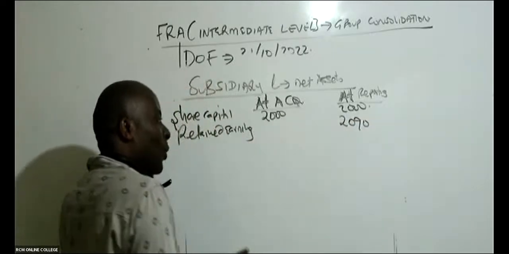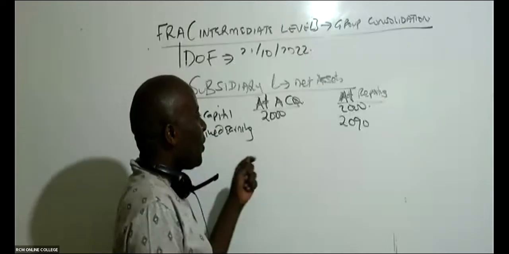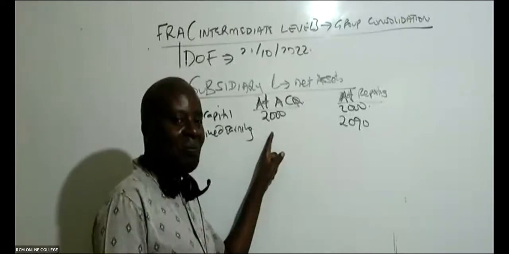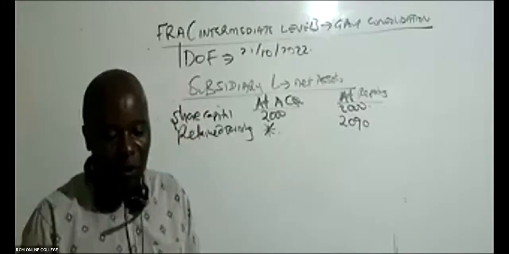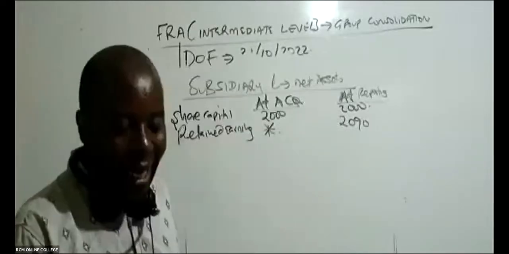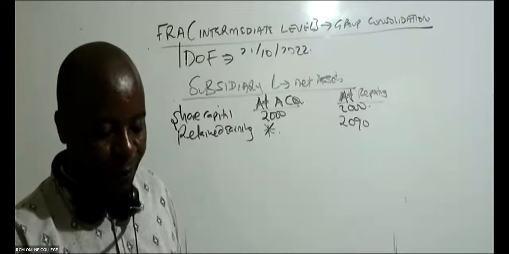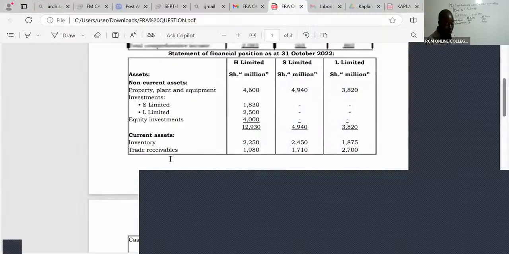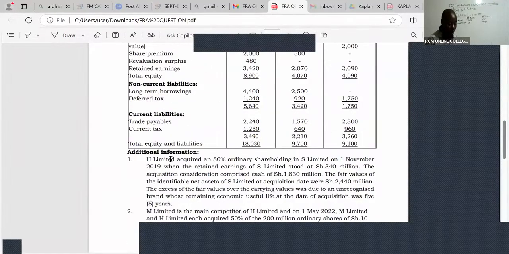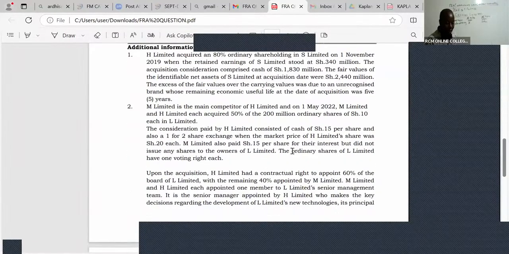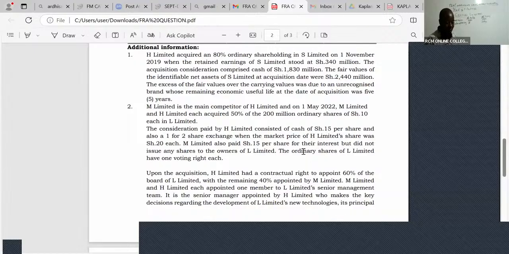But you see, this examiner was a tricky examiner. He never gave us retained earnings at acquisition. He wanted us to compute this, and this is what I want you to compute for my 500 bob. For S, he told us retained earnings at acquisition were this much. But for L, he never told us. You can see here, nowhere. He never told us about retained earnings at acquisition.